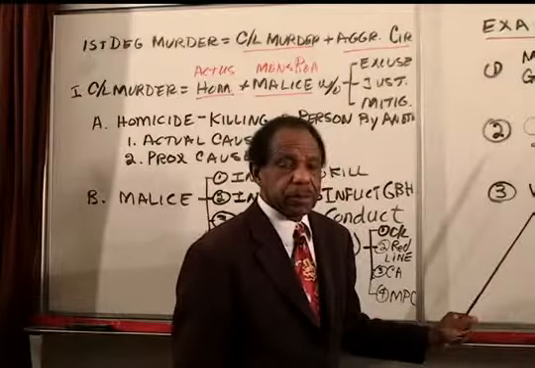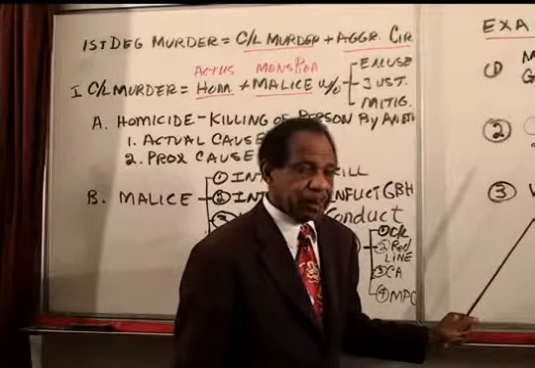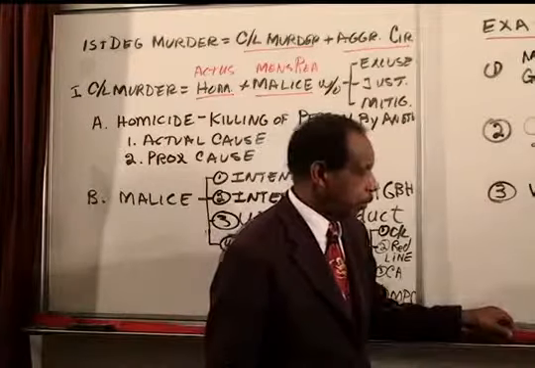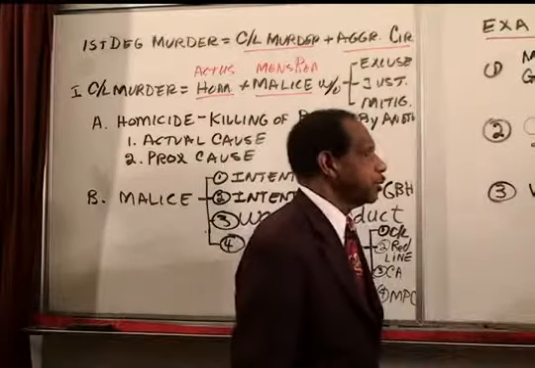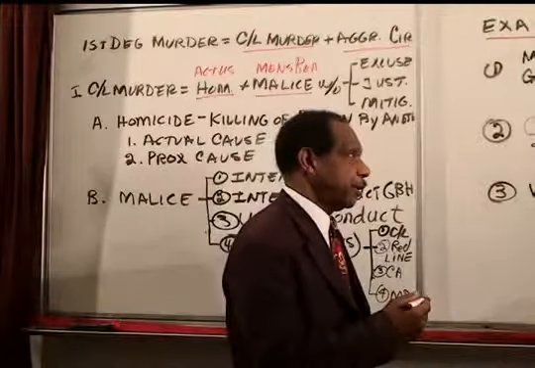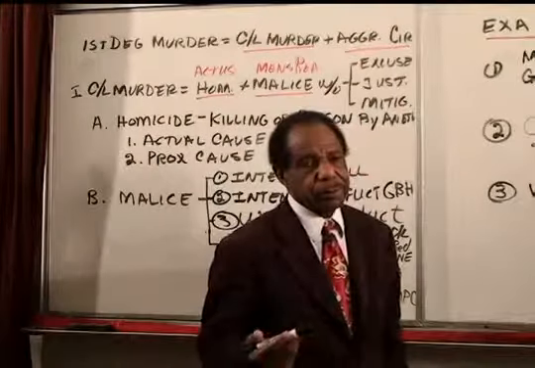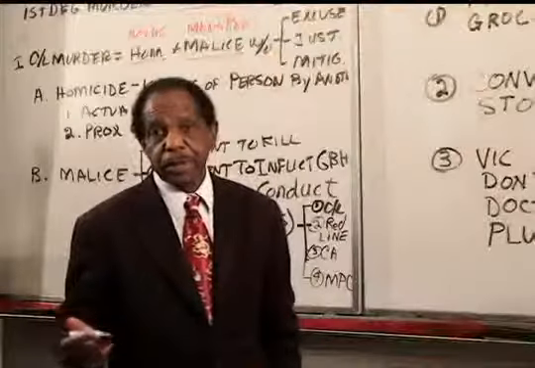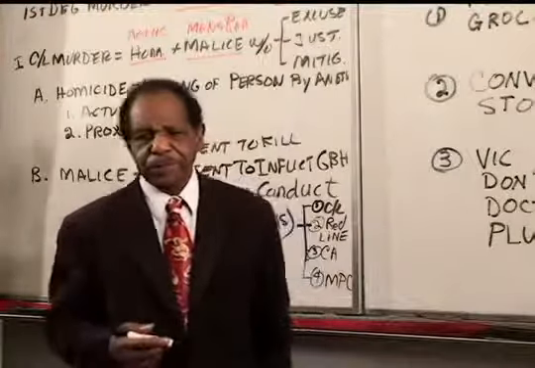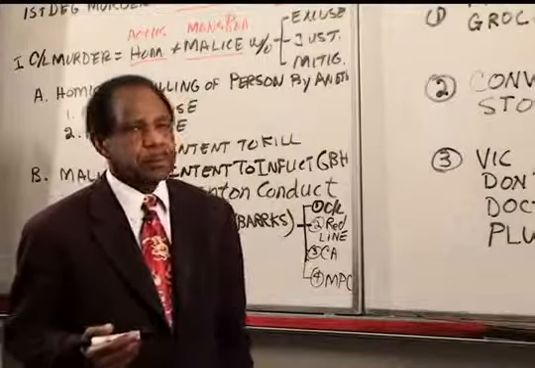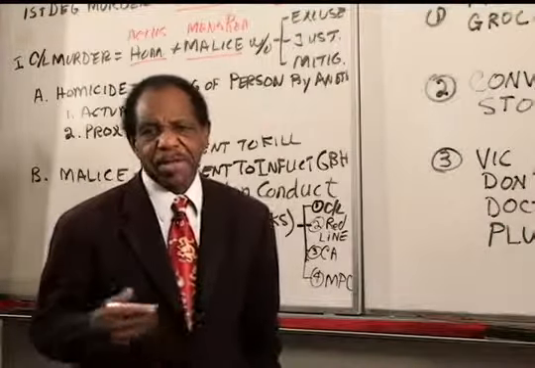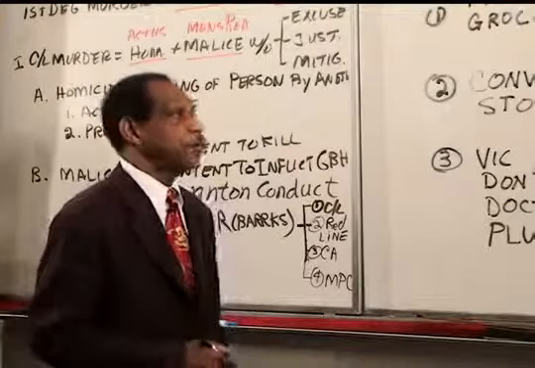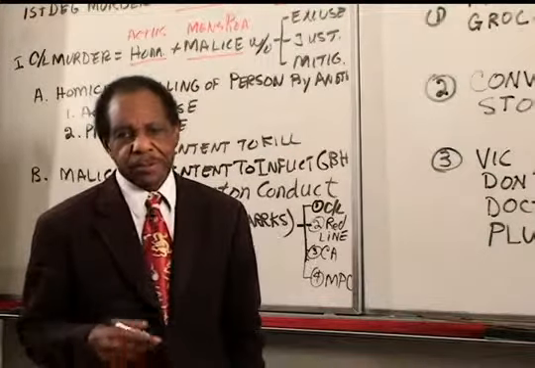McNaughton rule, could the person not appreciate the quality of their act or its consequences? We don't know. Durham, product of a mental disease or defect? Well, we don't know. The actual problem gave you a little bit more detail about a mental disease or defect, but you don't really know if this is a product of a mental disease or defect.